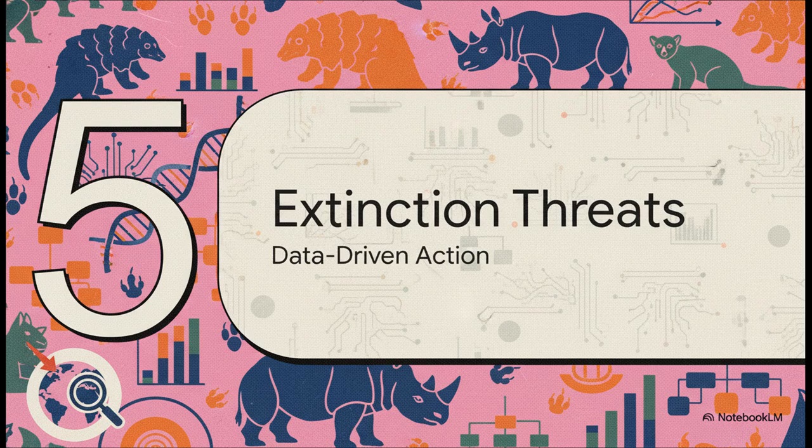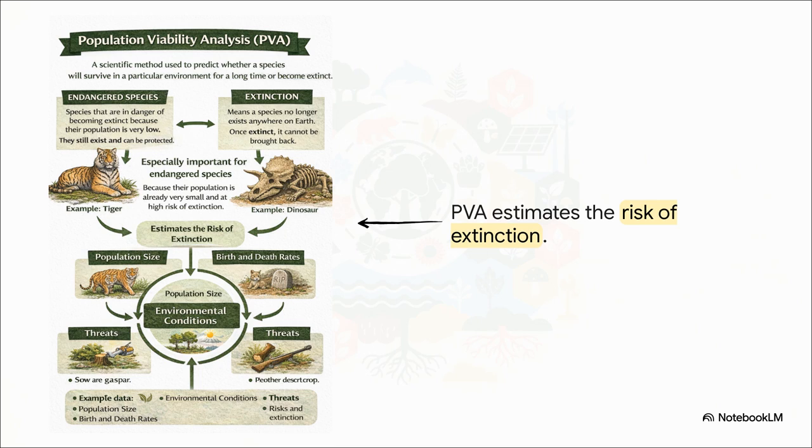Section 5. Assessing Extinction Threats. Data-driven conservation. A major tool we use here is Population Viability Analysis, or PVA. This scientific method estimates long-term survival risks by looking at current population size, birth and death rates, and environmental threats. It's absolutely essential data when we're desperately trying to save endangered species like the tiger, whose numbers are critically low.